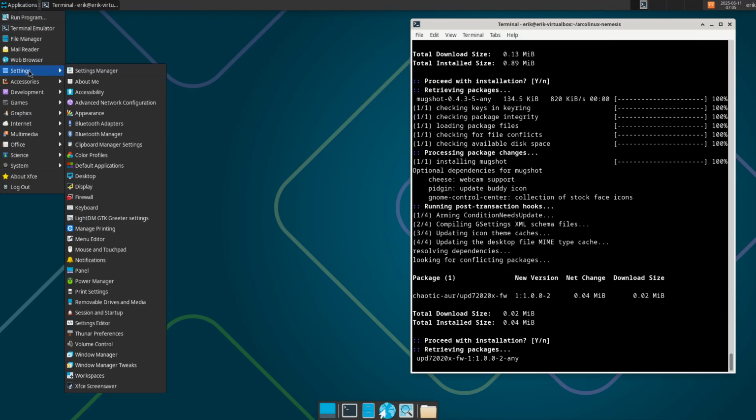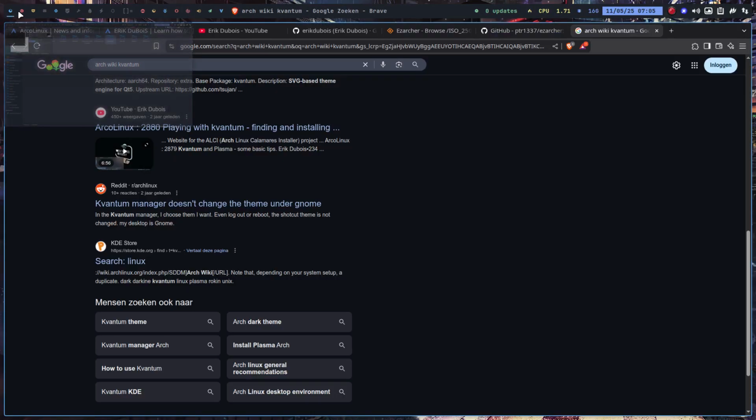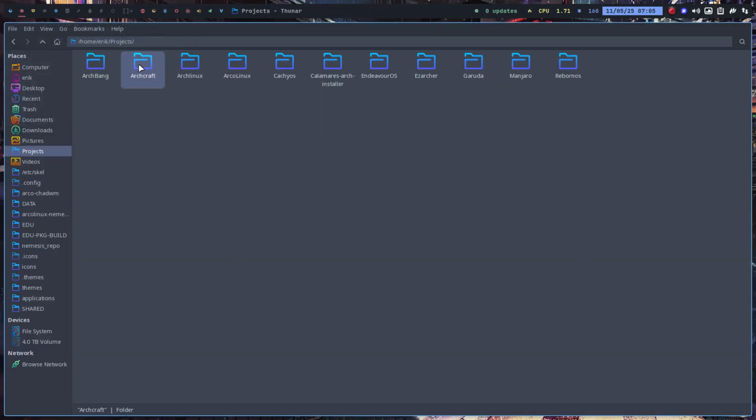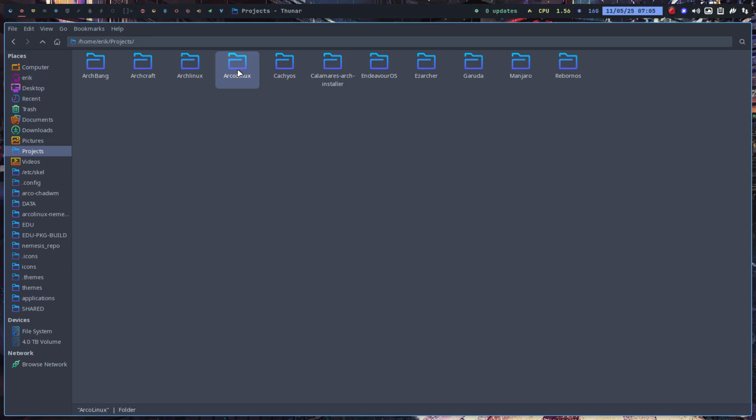You use a basis, whatever basis, right? The basis is one of those. ArchBang, ArchGrub, the official ArcoLinux, ArcoNet, right? Still there. Choose one of those. You can build ArcoLinux itself here. So that's a pure Arch, but built by me. CachyOS, Calamares Arch, EndeavourOS, Ezarcher, Garuda, Manjaro, RebornOS, I mean, how many folders do we have? 11 folders, right? Choose the basis.